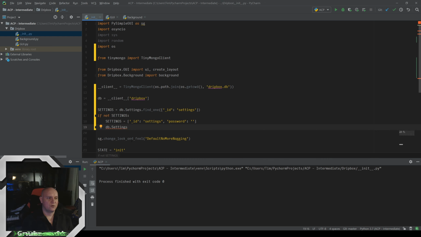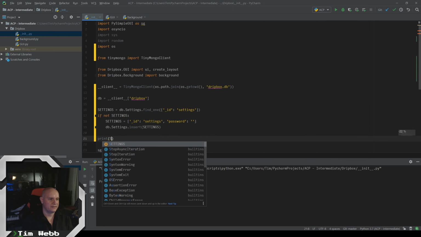And now, if I go to our DB and our settings collection inside the DB, I can insert this. Now I could do it manually, like type in all that stuff again, or I could just pop in that whole dictionary in here, and that's going to insert it. And we will see that it does that.